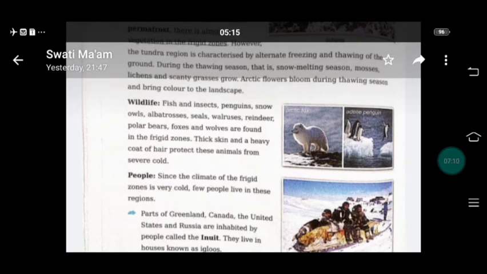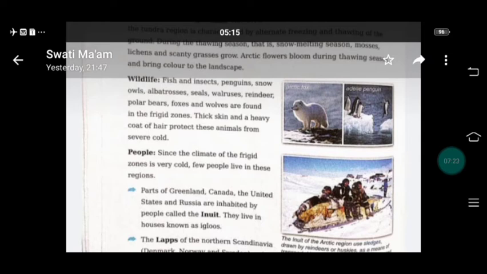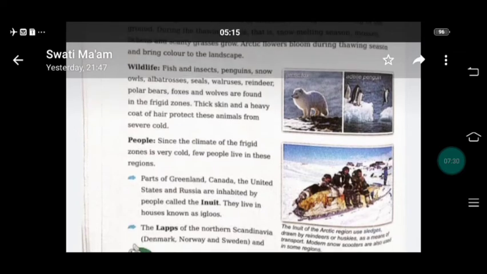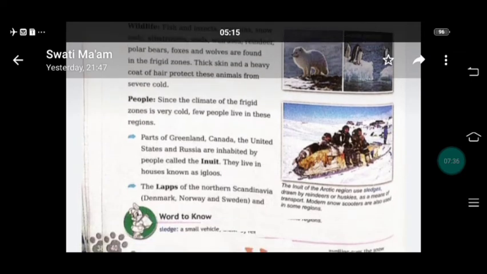Because this region is located near the pole, these animals are found here, and their thick skin and heavy coat protect them from the severe cold.